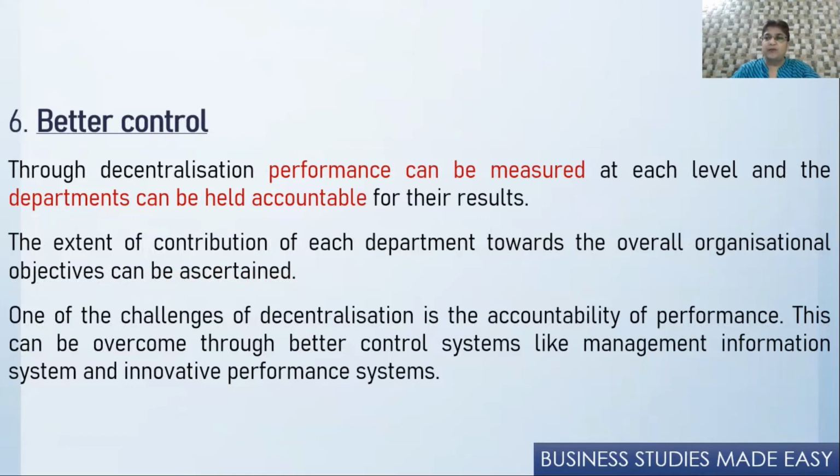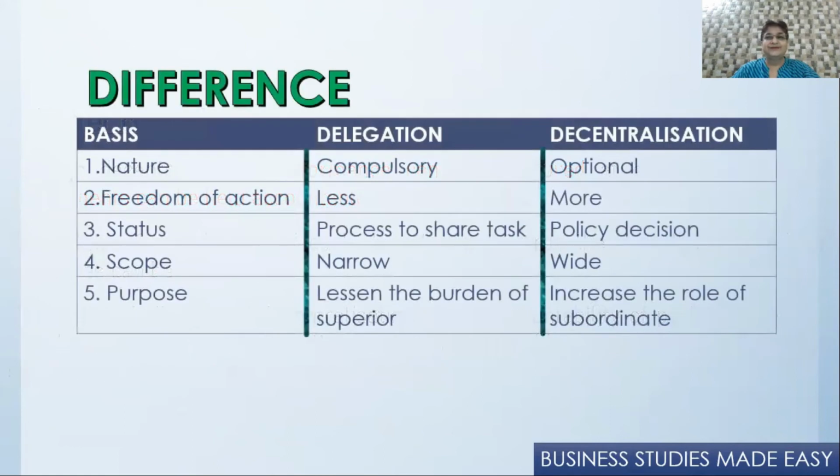And measurement of performance is also done to again check whether the control is being done properly, so that nobody misuses the decentralization. There are various methods like management information system, and innovative systems can be developed to keep a control on the people who have been given authority. Now come to the difference between delegation and decentralization, and this is very important.